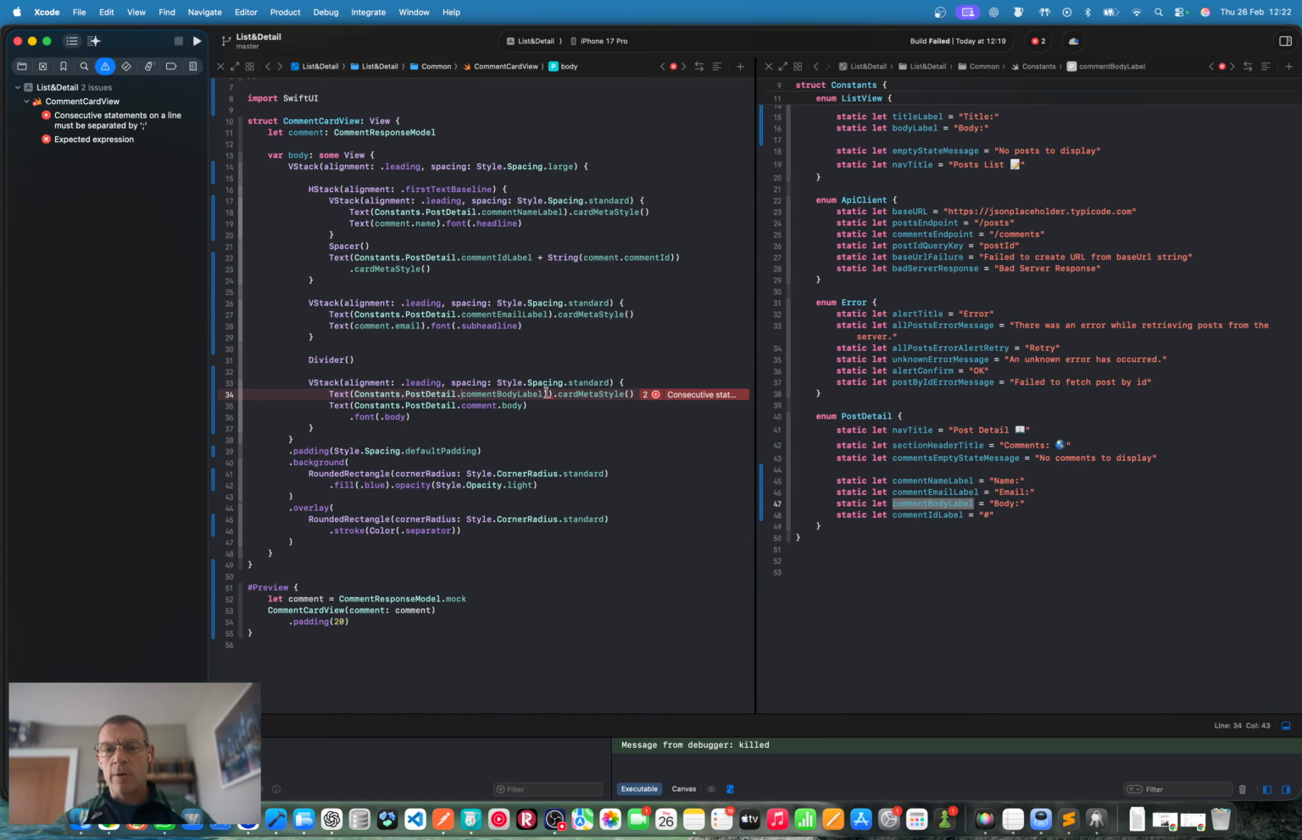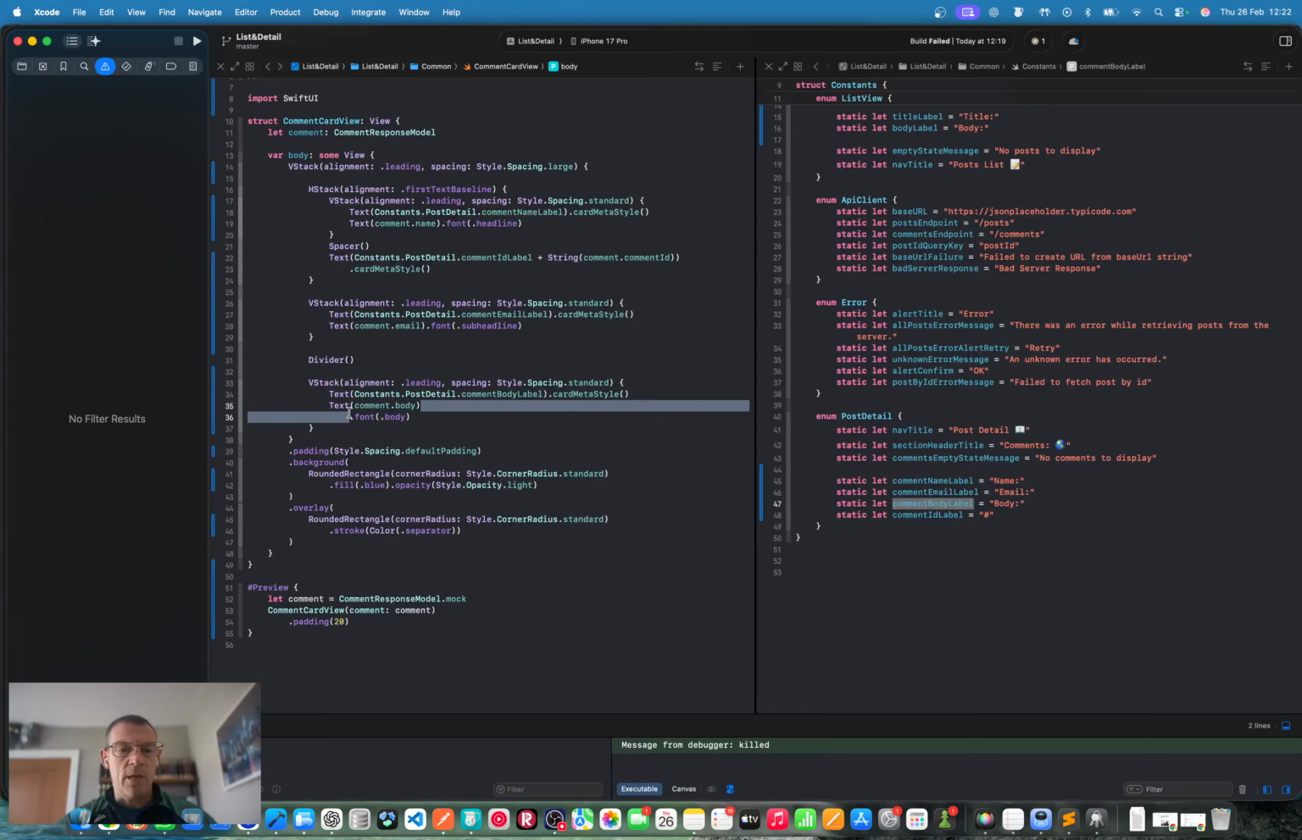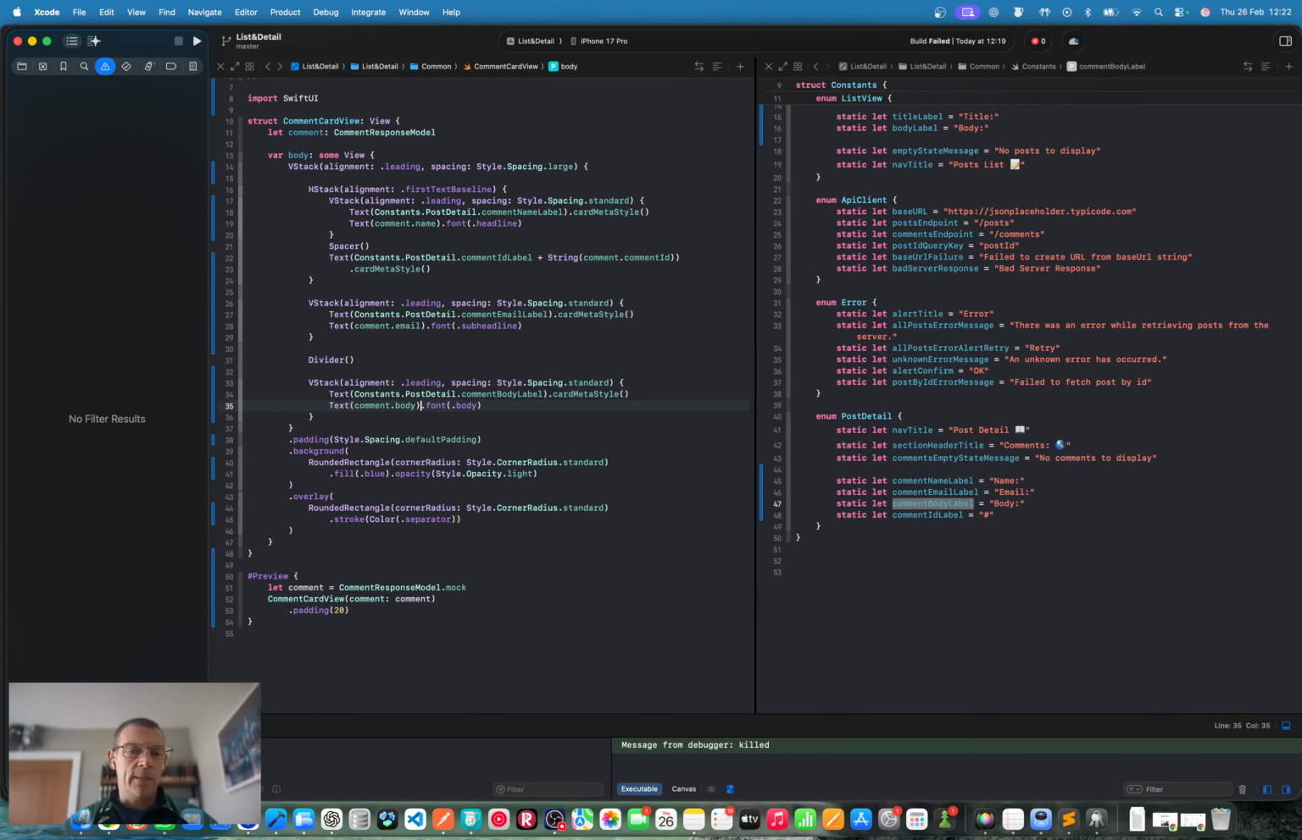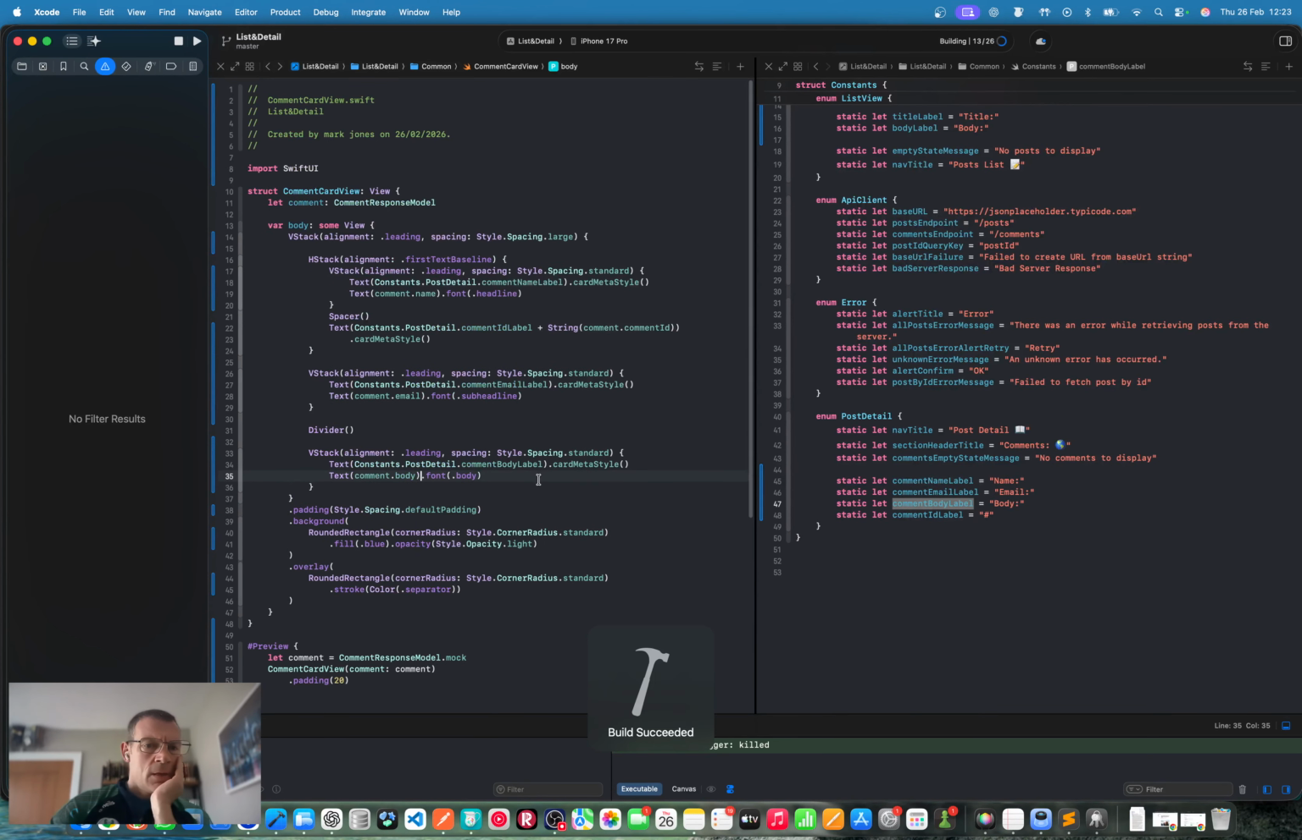Okay, what am I doing wrong here? Get rid of that. Post detail, comment, body label. This is not right. Get rid of that. And then the body goes there. This doesn't need to be on a separate line. Inline it. Let's run that and see is everything looking correct.